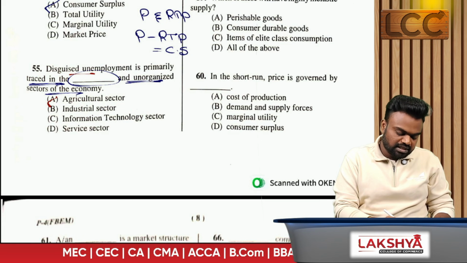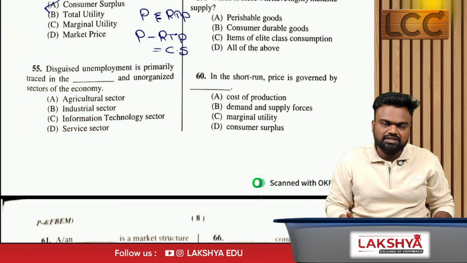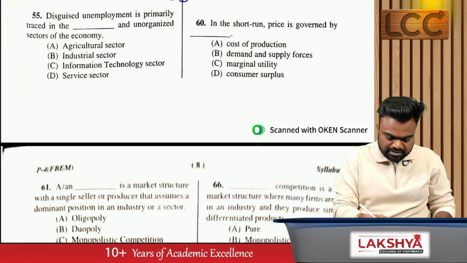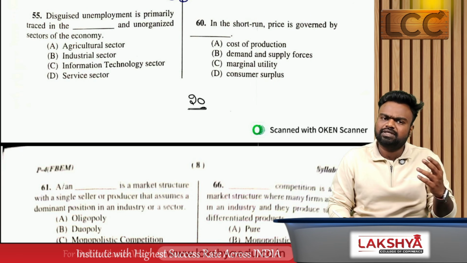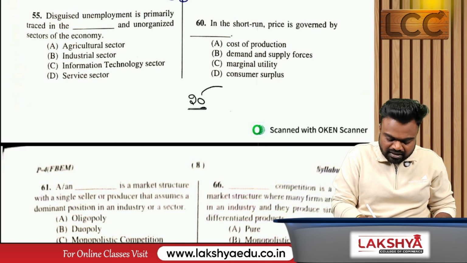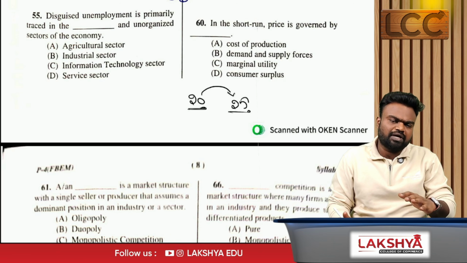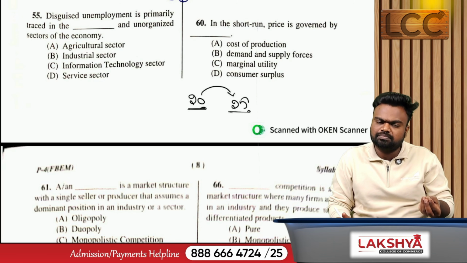Next, disguised unemployment is primarily traced in the dash and unorganized sectors of the economy. Disguised unemployment is where we are recruiting employees, but we are not using those employees. Example, let us say we need 20 labor to do a particular task. But rather than recruiting 20 labor, we recruited 25 labor, maybe because of an incorrect assumption or because we don't know exactly how many people we need for a specific task.